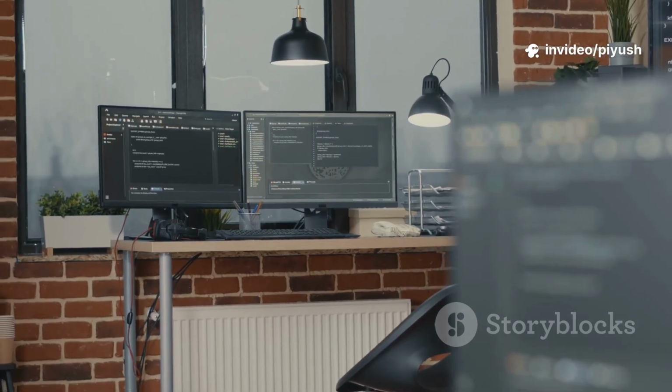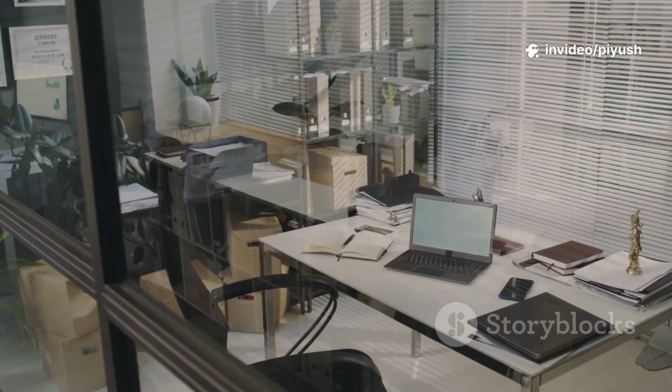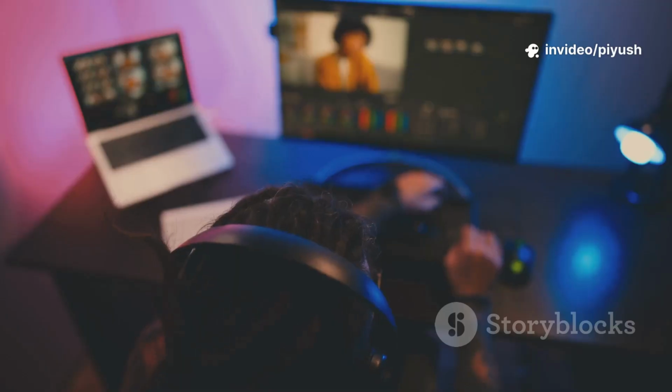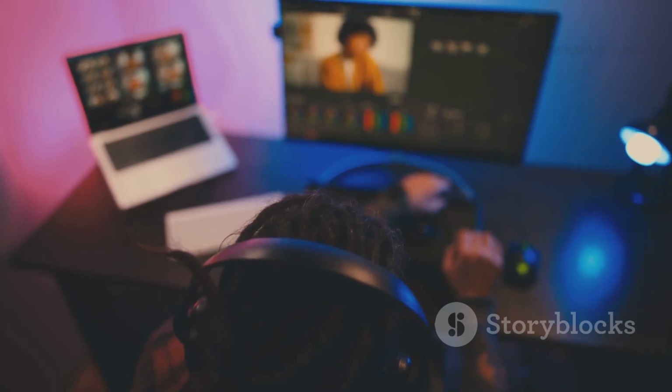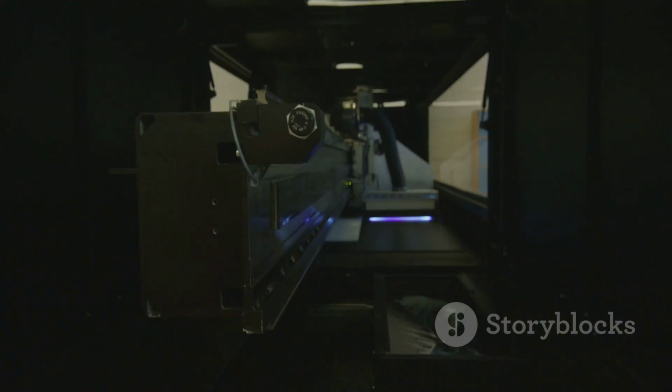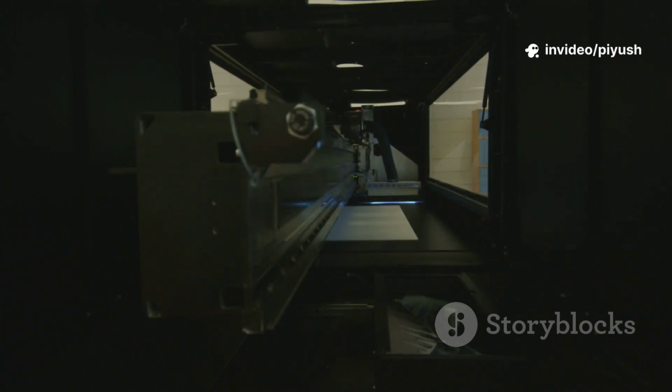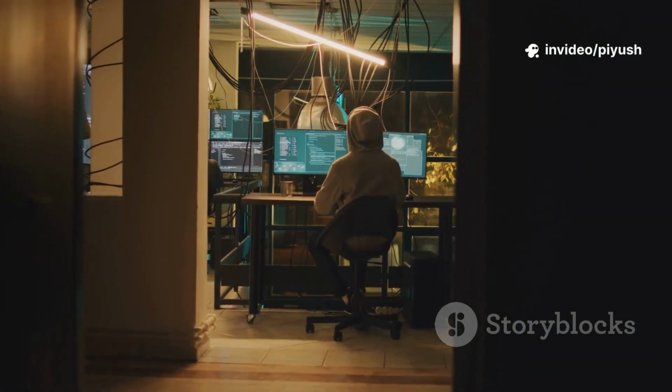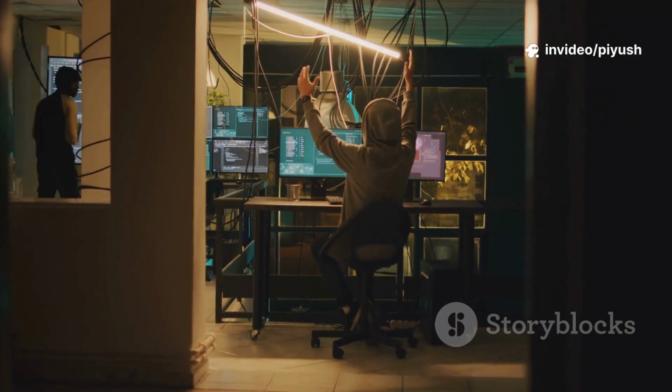Then you can move on to your productivity software like Microsoft Office or LibreOffice, your communication tools like Discord or Zoom, and any other programs you rely on for work or entertainment. With your updates, drivers, and software installed, your new Windows system is now fully prepared and ready for use.